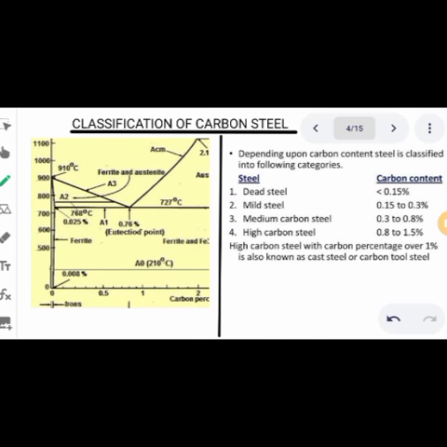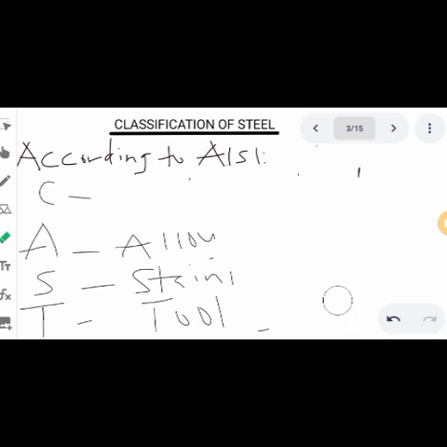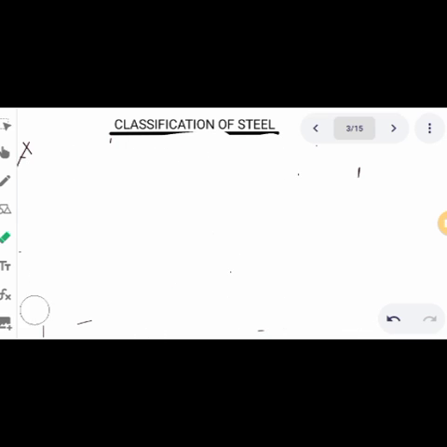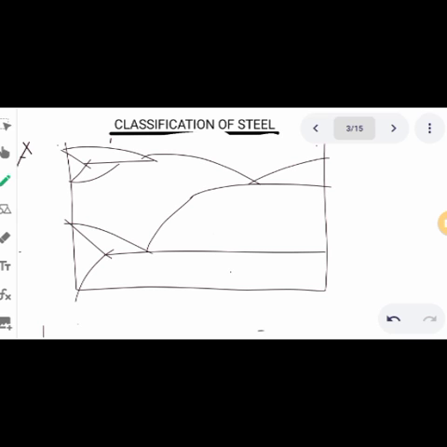If you check our iron carbon diagram, this is austenite.